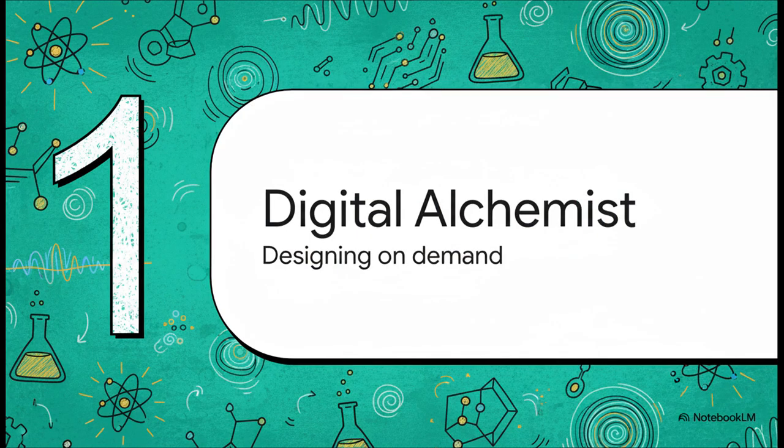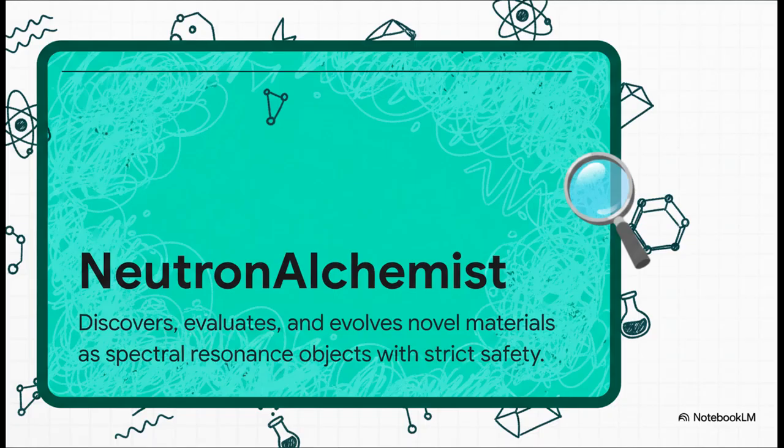All right, so let's jump right into the core concept. At its heart, NeutronAlchemist is a tool with a wildly ambitious goal: to be a kind of digital alchemist for our time, one that can design totally new forms of matter. Okay, let's pull apart this official mission statement, because there are some key phrases in here. The big ones are resonance first and spectral resonance objects. See, instead of seeing atoms as these tiny little billiard balls, this system sees them as unique vibrations, like musical notes. It builds materials like a composer writes a symphony. And it does all of this while being locked down by built-in safety rules that it absolutely cannot break.